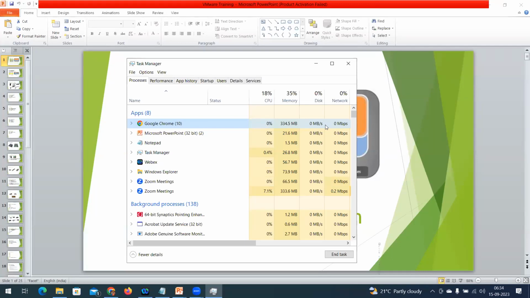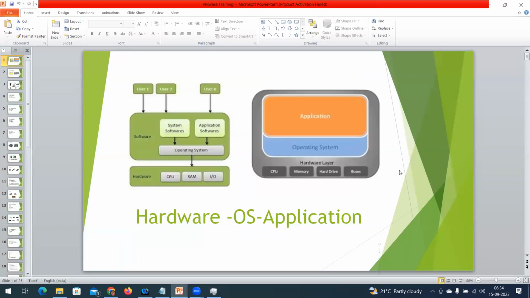In this module, what you need to understand is how resources are shared in the Windows operating system. If you are using Linux, go and see how resources are shared among different applications. I hope everyone is using a Windows desktop, so that is the reason I am taking it as an example. Clear?